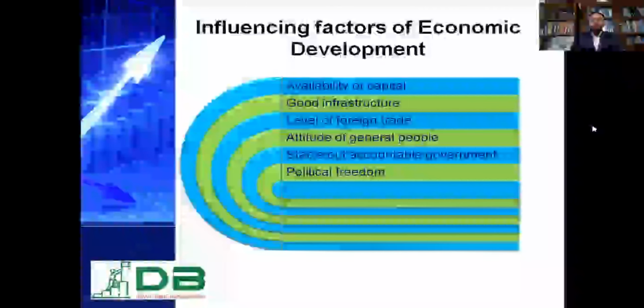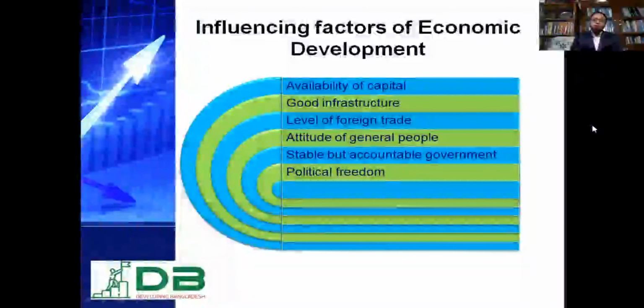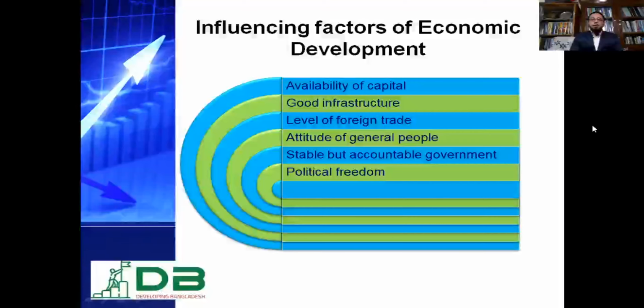For economic development, level of foreign trade. In a developed society, they will be heavily engaged with exporting and importing. Because in a least developed or controlled situation, foreign trade has been controlled by the government. Foreign trade has been controlled by the state. And in a controlled situation, this foreign trade, exporting or importing, will be regulated. The more it is regulated, the poorer the society is. Therefore, an adequate level of foreign trade is a determinant of economic development.